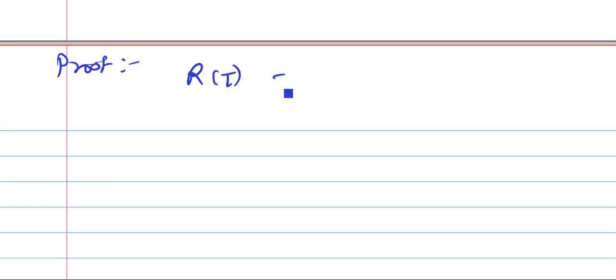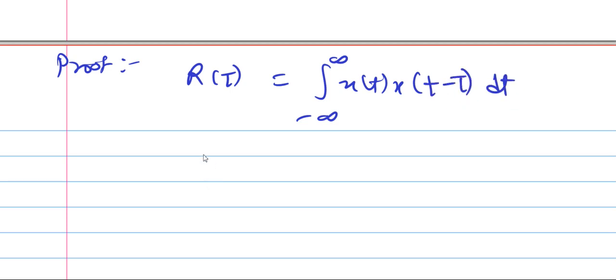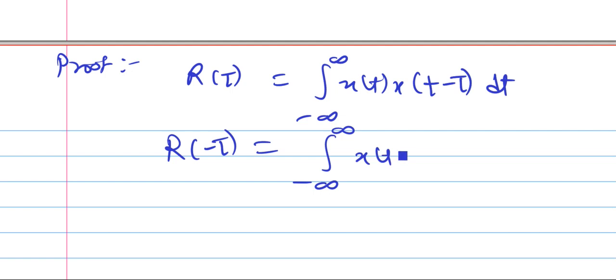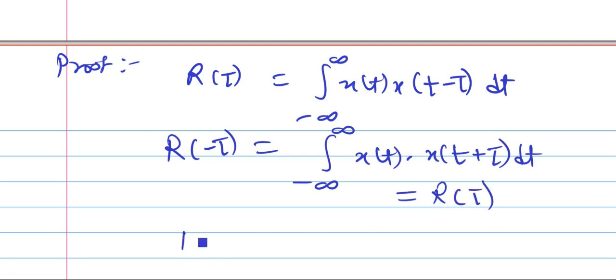So proof. We know that R of tau equal to integration minus infinity to infinity x of t times x of t minus tau dt. This is the definition. Then put tau equal to minus tau. So R of minus tau will be integration minus infinity to infinity x of t times x of t plus tau dt. Again this is also the definition, this is also R of tau. So we can say that R of tau equal to R of minus tau.